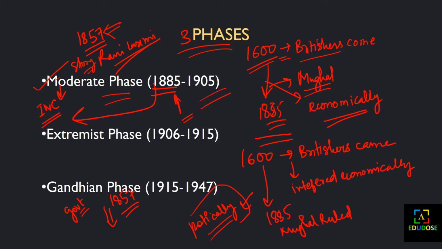In the 1900s came the extremist phase. You can just remember that the extremist was the aggressive phase, when people started fighting and murdering, and the aggressive phase came. So nationalism had three phases: moderate, extremist and Gandhian. The Gandhian phase is what we are going to study in this chapter. Our chapter will start from 1915 and end at 1947. So let's start and get a brief story of the Gandhian phase.